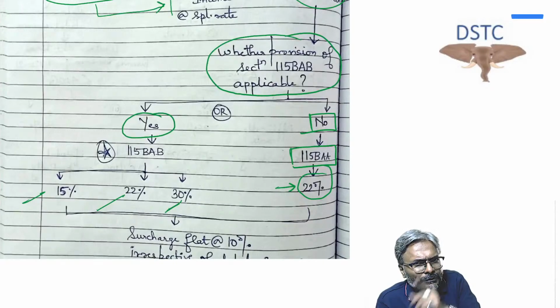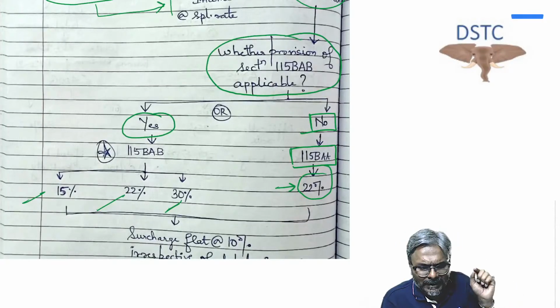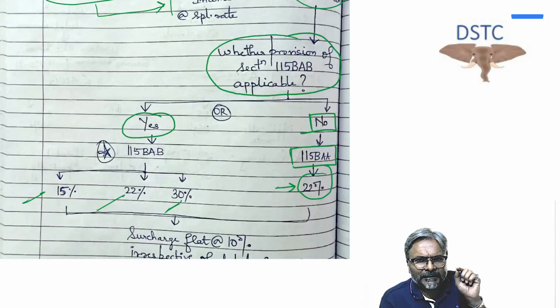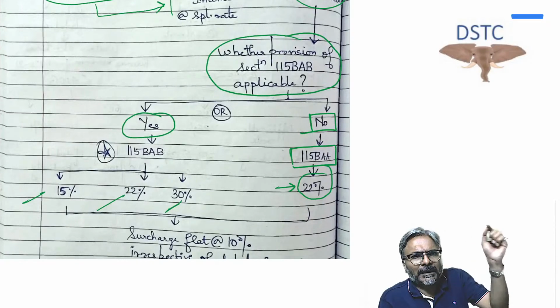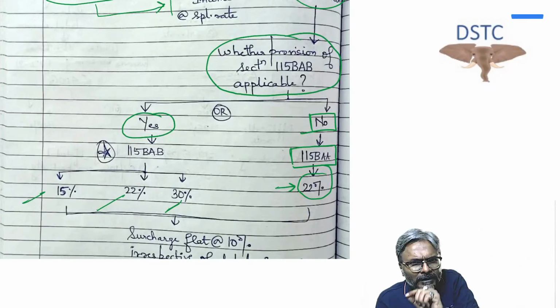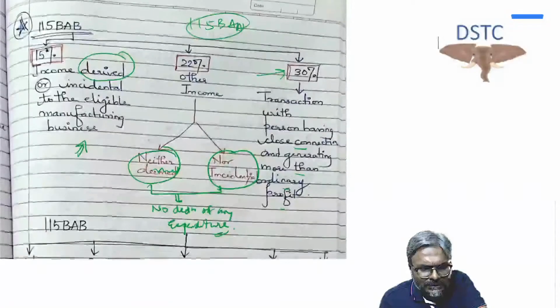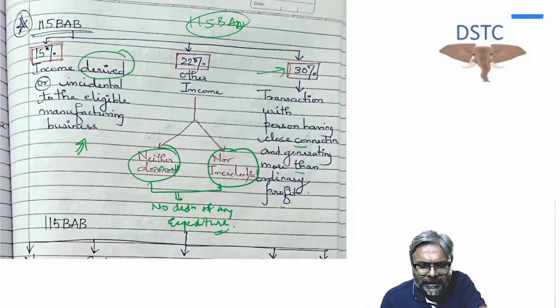Every one of you. So there is no prohibition of deduction of that interest expenditure when you have to compute 115BAA. But when you are in 115BAB, the fact that this dividend income is an other income, and on other income there is no question of deduction of any expenditure, hence the interest expenditure will not be allowed as deduction. This is therefore what you need to be very careful about.